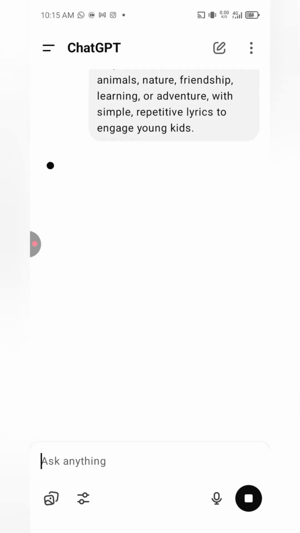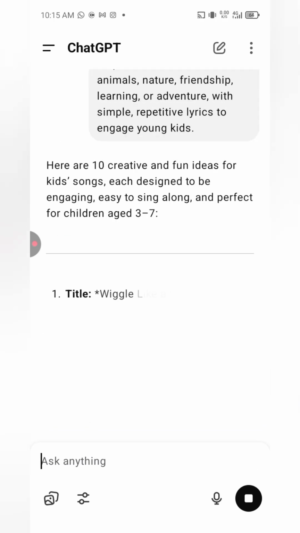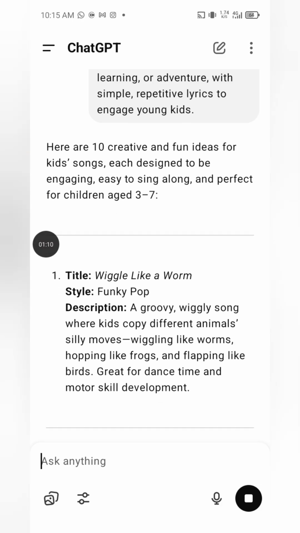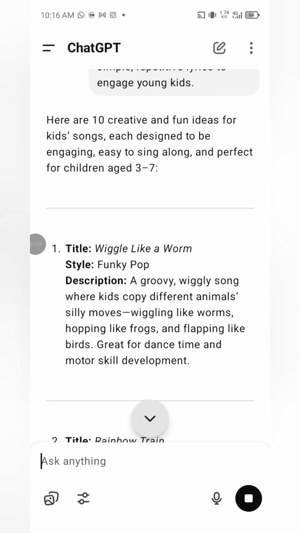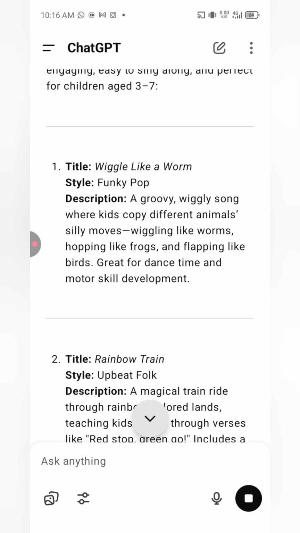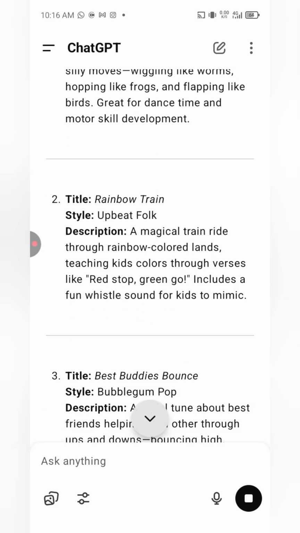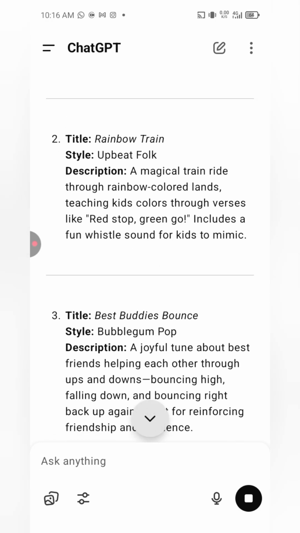So this is the prompt, and then I'm going to send it to ChatGPT and let's see what it sent to us. These are 10 creative and fun ideas for kids songs. See the title, Wiggle Like a Worm, style funky pop, description. This is the second one, Rainbow Train, and all of that. It gave me up to how many there. Another one, Best Buddies Bounce.